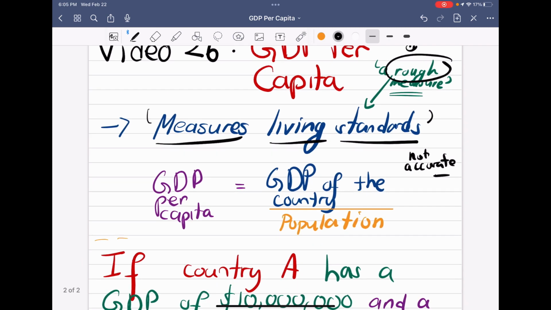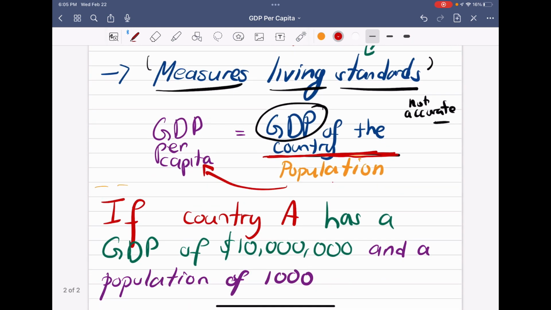So the formula for GDP per capita is you take the GDP of the country, right? GDP is the output or the income of the country. Same thing, output of the country, GDP of the country. You divide that by the population of the country. So I hope this gives you the intuition. What we're seeing is living standards, right? So we want to see if we divide the output of that country with the population of that country, we could see the output per person of that country, which determines their welfare. So that is the intuition behind this formula. Simply take GDP divided by population and you get GDP per capita.